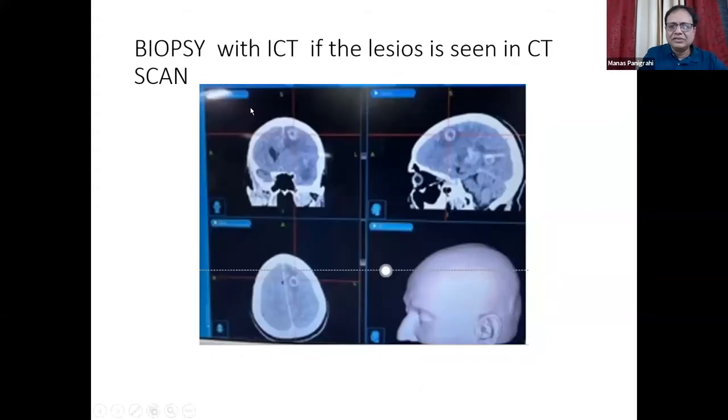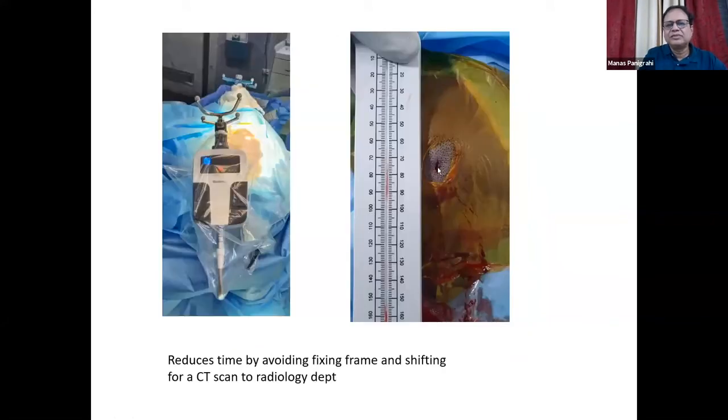Now, this also can be used for doing a biopsy. If the lesion is seen in the contrast CT, one can do a CT scan in the theater and then use those pictures for navigation, and again use the robotic arm to make a twist drill and do the biopsy. But lesions which are not seen in a contrast CT cannot be done. It has to be seen in CT. If it's seen only in MR, then one has to go with the pre-operative MR and then use the robotic arm for the biopsy.